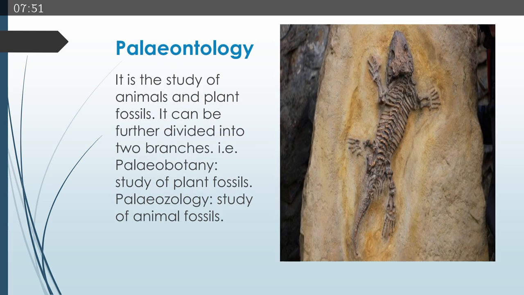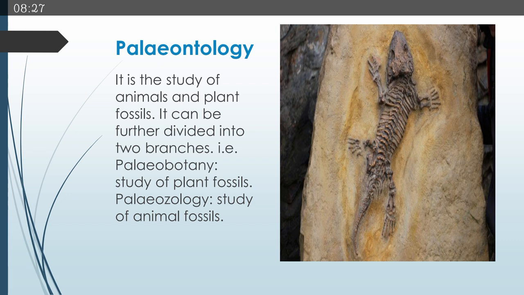The next field is paleontology. Paleontology is the study of fossils. We know that different living beings used to exist in this world, but now they are extinct. How did we come to know that they existed some thousands of years ago? Because of the field of paleontology, we can study fossils. After seeing the fossils or the remains of plants and animals, we can predict how long ago they were present in the world.